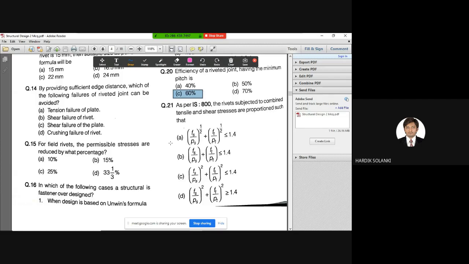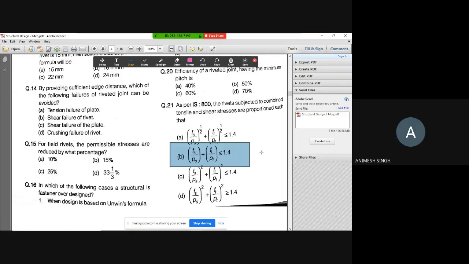As per IS 800, the rivets subjected to combined tension and shear stress are proportioned such that Fs divided by Ps plus Ft divided by Pt is less than or equal to 1.4. This is the correct answer. Now don't ask me how this formula comes. This formula is given in IS 800 2007. Instead of watching Netflix, you need to go and refer to IS codes.